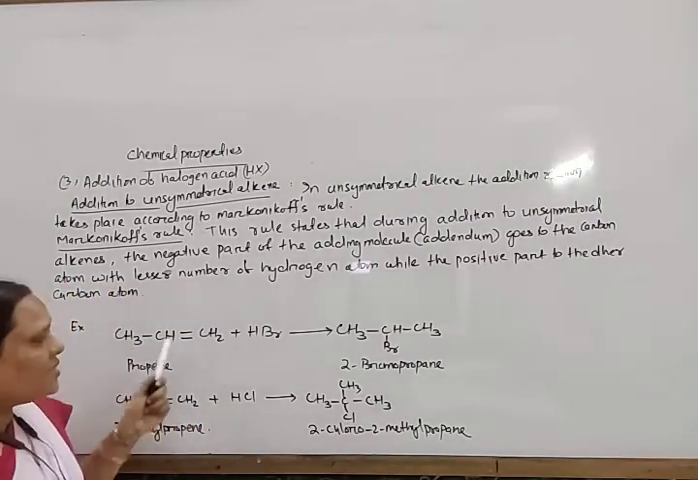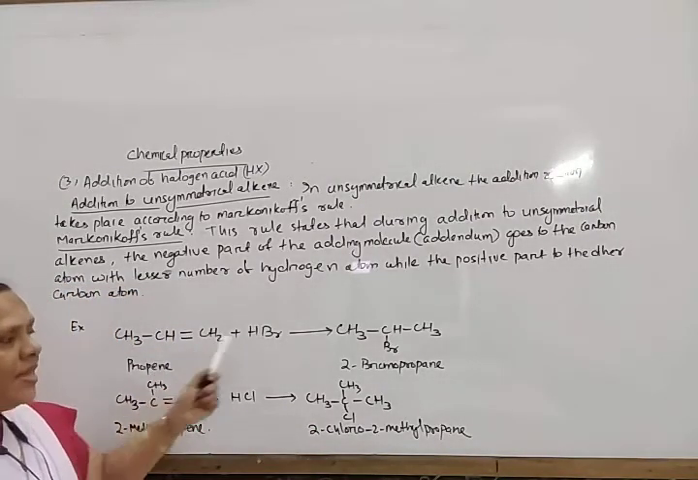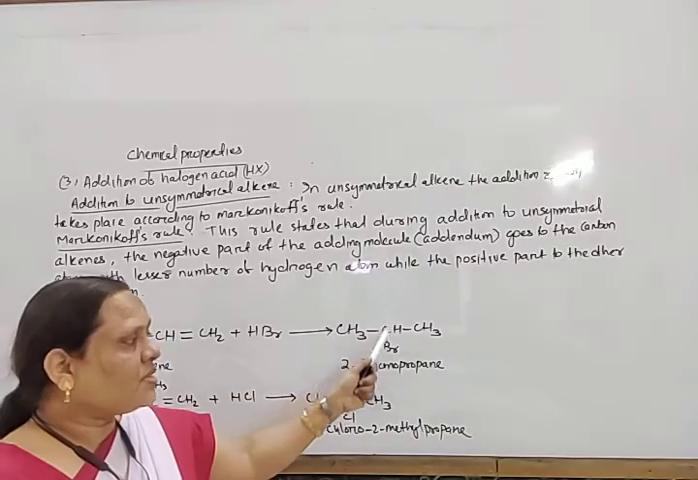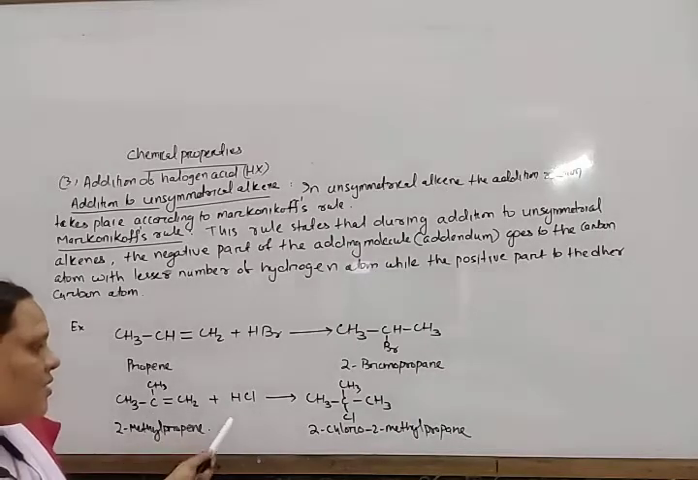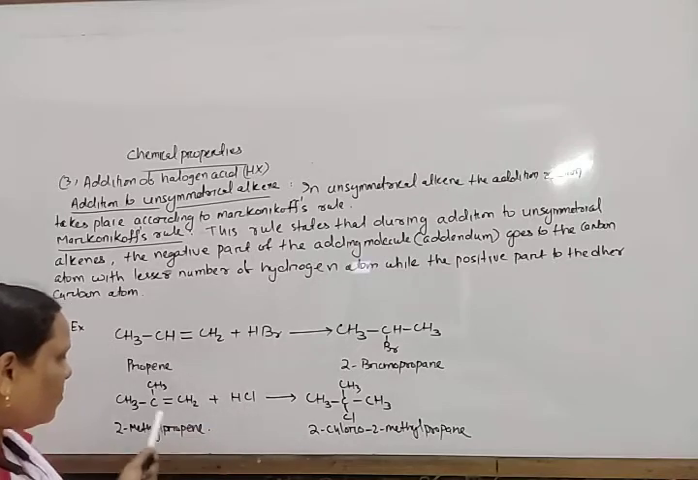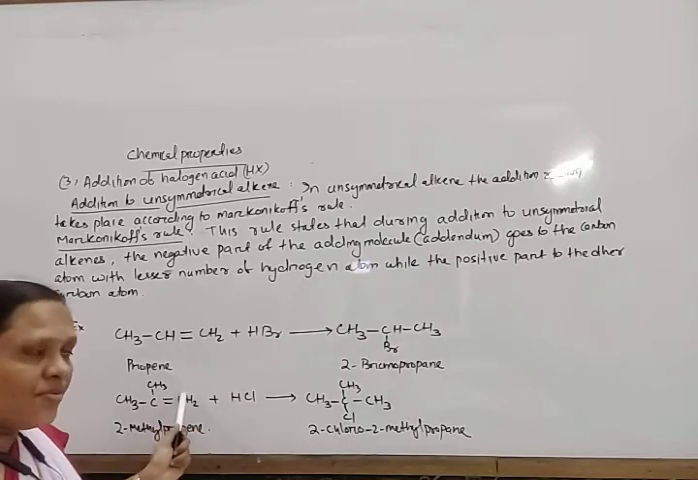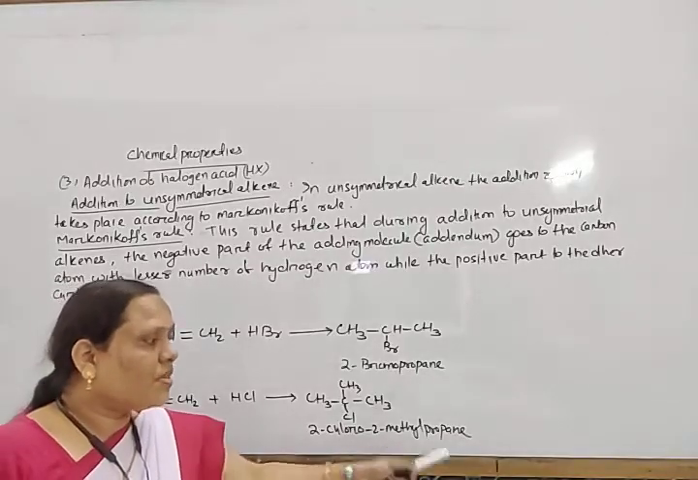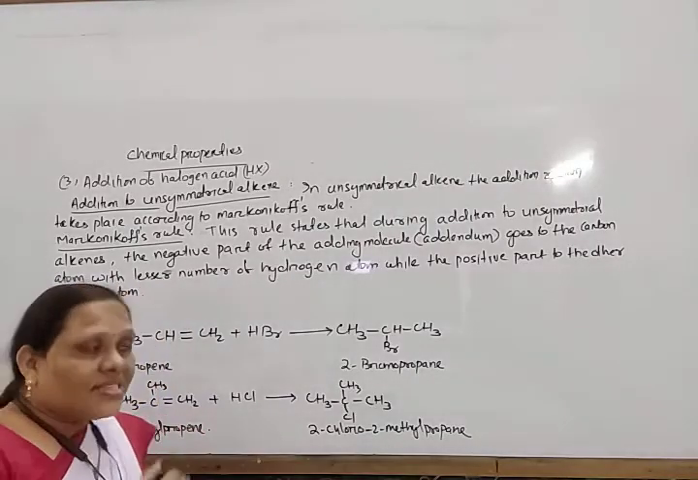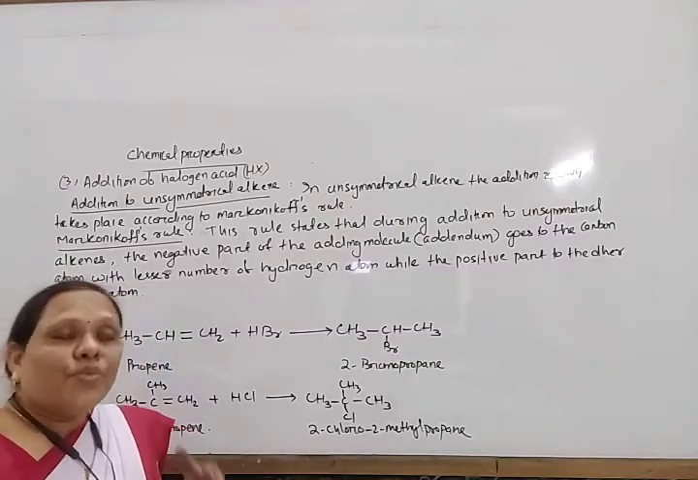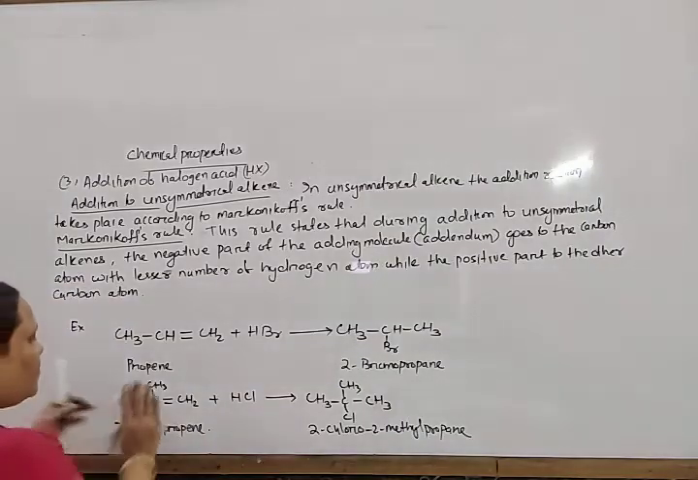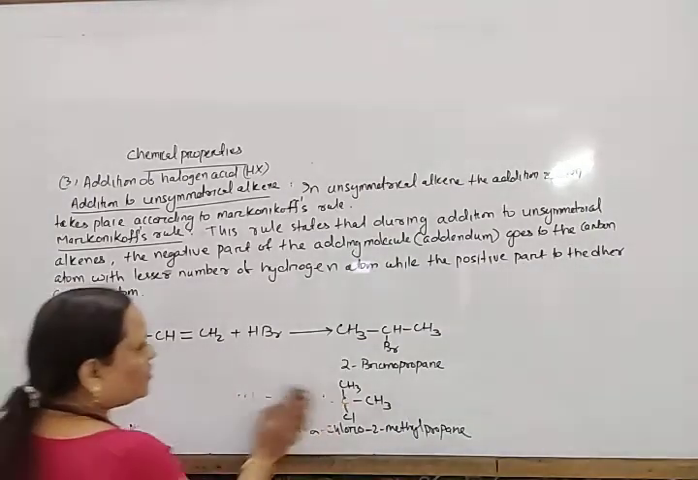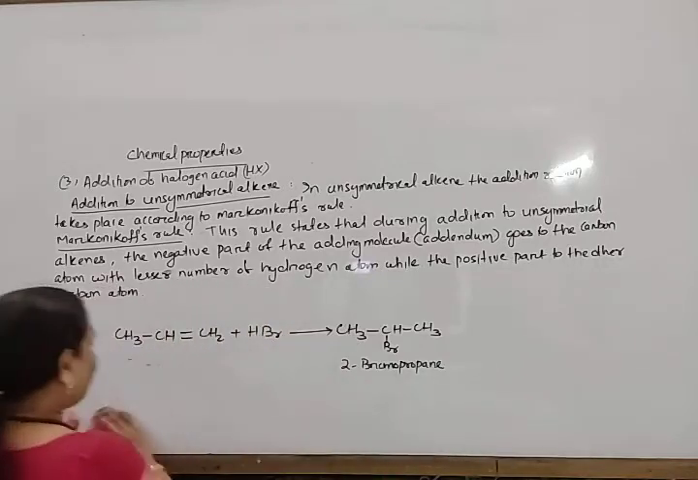So in this case, CH3CH double bond CH2, propene, with HBr gives CH3CHBrCH3, and 2-methylpropene with HCl, here less number of hydrogen, no hydrogen. In this way, H plus, Cl minus, the Cl will move towards this carbon and hydrogen will move here. So in this way, 2-chloro-2-methylpropane is formed. And this reaction generally occurs through the more stable carbocation intermediate.